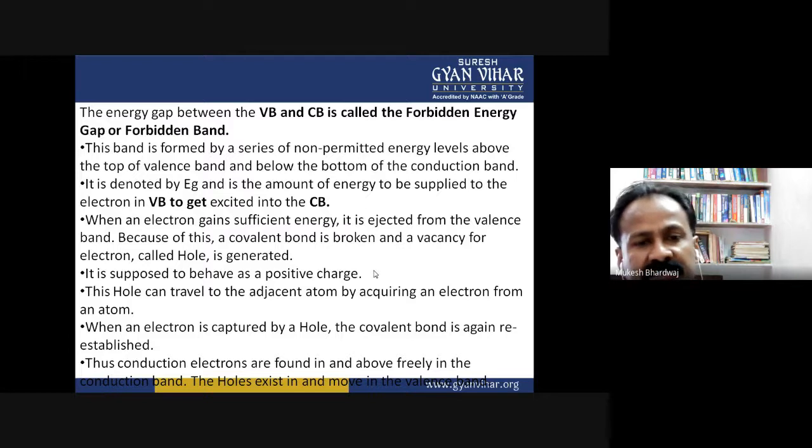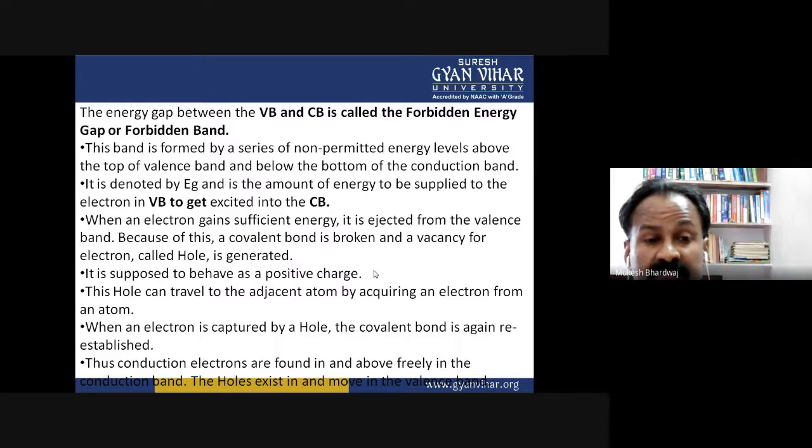So a hole is nothing, it is a vacancy or the empty space created by moving an electron that was sharing or combining in a covalent bond or participating in any other phenomena. The hole is just a vacancy. It is supposed to behave as a positive charge. Yes, the vacancy which is created is supposed to be a positive charge. This hole can travel to the adjacent atom by acquiring an electron from an atom.